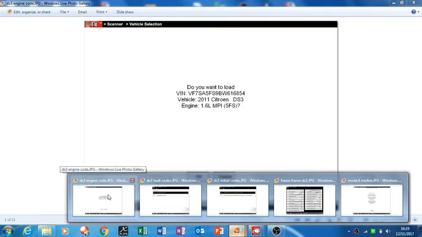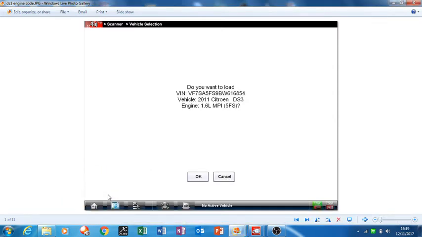Hello everybody again. I just thought I'd do a recap on working on this Citroen DS3, the video I posted the other day. It's a 2011 model, the 1.6, and the engine code is 5FS. There was a distinct misfire, and we were trying to track that down.